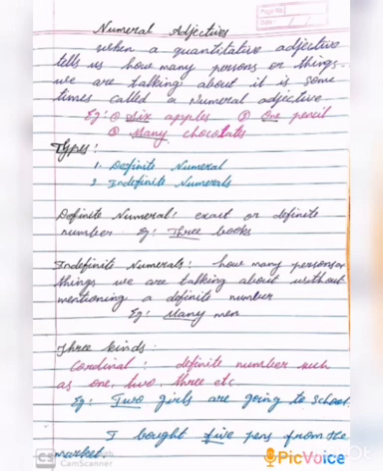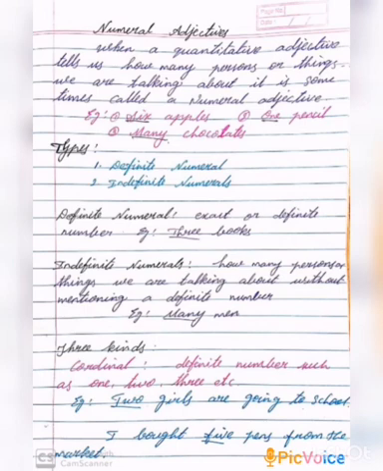Next, indefinite numerals means the numerals which tell us how many persons or things we are talking about without mentioning a definite number. They are called indefinite adjectives. For example, many. Many is an indefinite numeral adjective. Definite numerals are divided into two types, cardinal and ordinal.